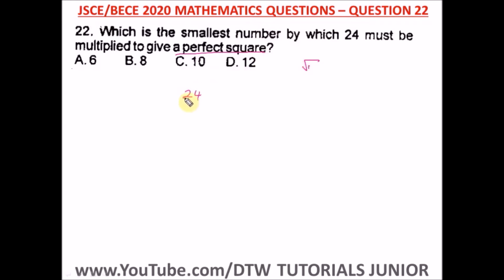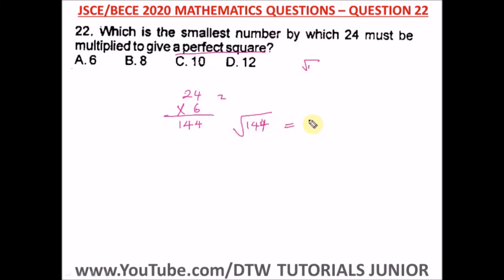All right. So here we have 24 times 6. Let's multiply this. So we have 6 times 4. That's 24. So we put a 4, carry 2. And 6 times 2, that's 12, and 12 plus 2, that's what? 14. Okay, so we have 144, and definitely we can find the square root of 144.